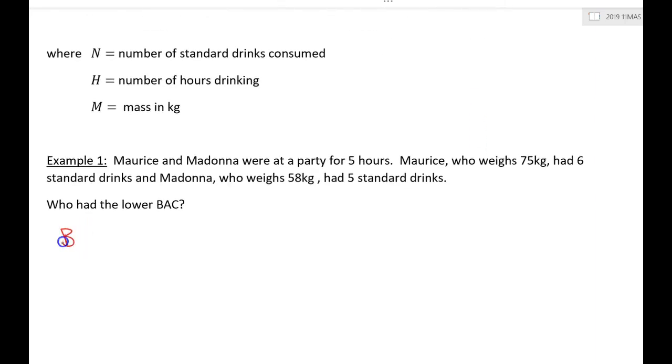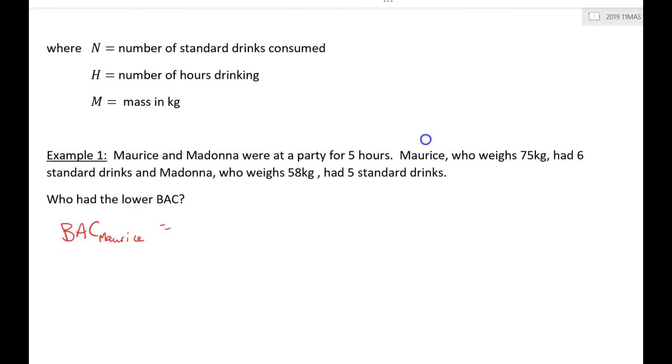So let's have a look at Maurice first. I'm going to say BAC subscript Maurice. Blood alcohol content is 10 times N, where N is the number of standard drinks.